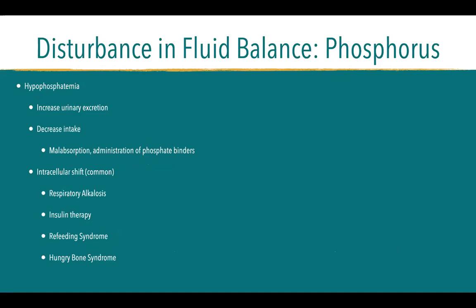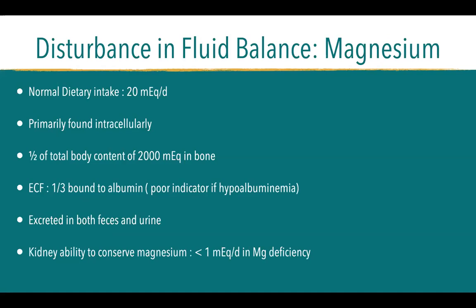Hypophosphatemia happens when there is increased urinary excretion. Again, as we keep saying, it's either a problem with urinary excretion or a problem with intake. So if you have low phosphate, you probably have a problem with your intake, and also the shifting away from extracellular to intracellular compartments. Okay, so just need to study that.